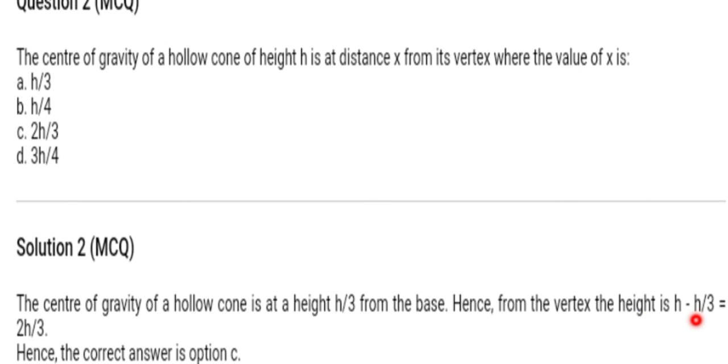So that will be 2h upon 3. From 3, subtract 1, you will get 2, so 2h upon 3, hence the correct option is C. So 2h upon 3 is the answer.